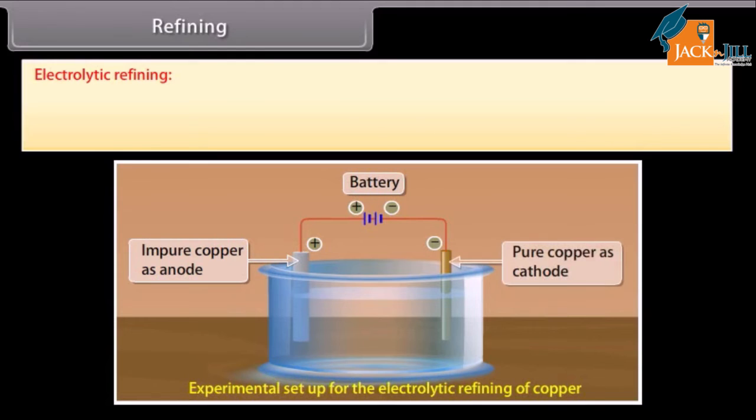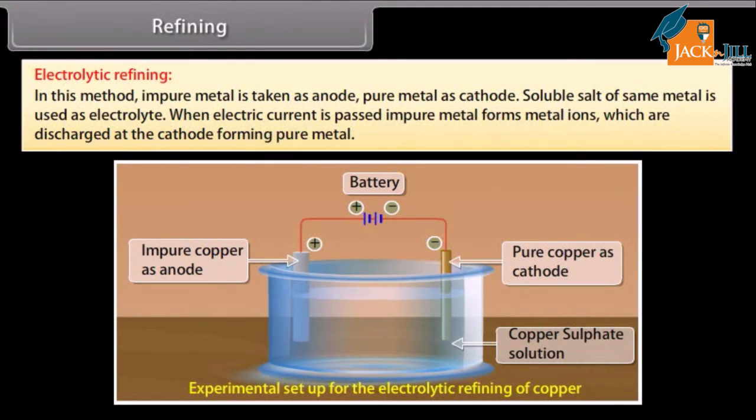Electrolytic refining. In this method, impure metal is taken as anode, pure metal as cathode. Soluble salt of the same metal is used as electrolyte. When electric current is passed, impure metal forms metal ions, which are discharged at the cathode forming pure metal. For example, copper, zinc and aluminium.